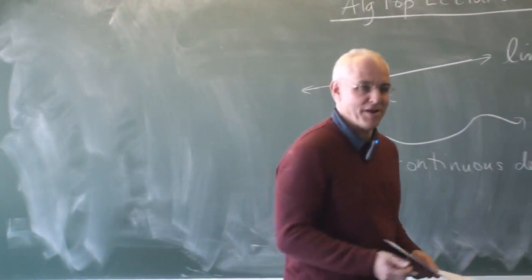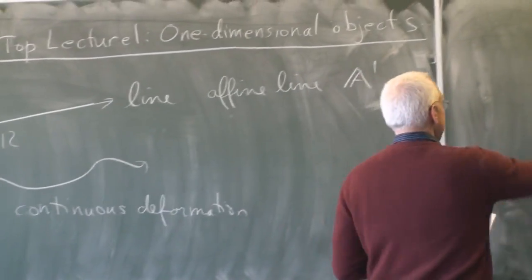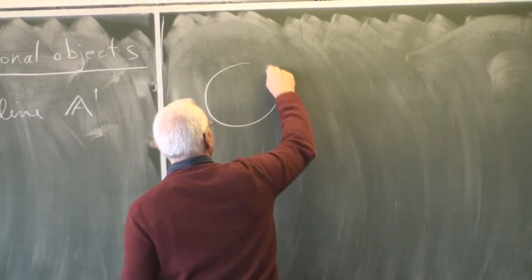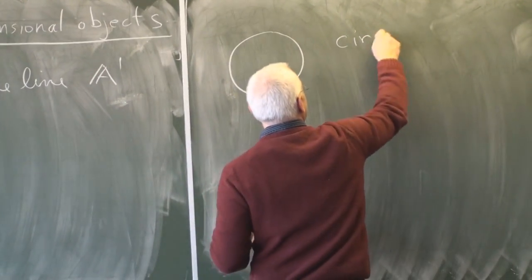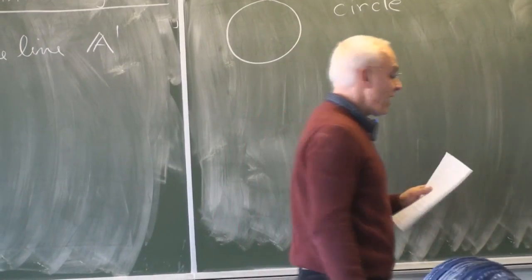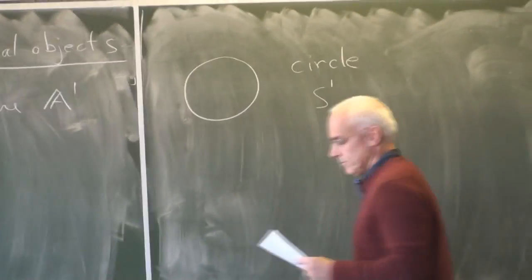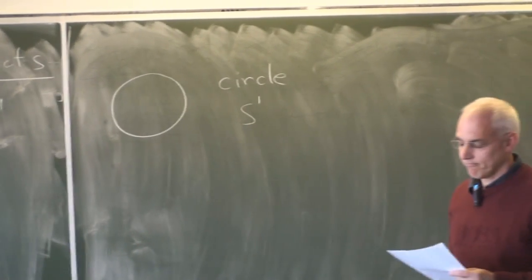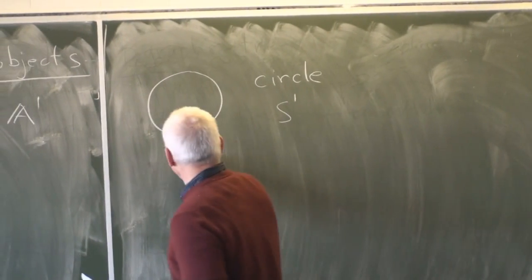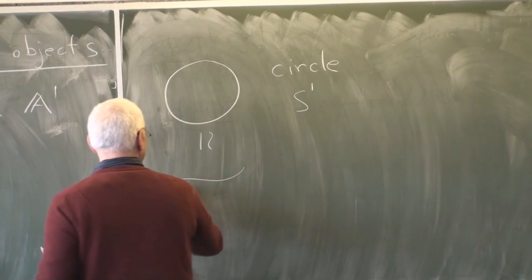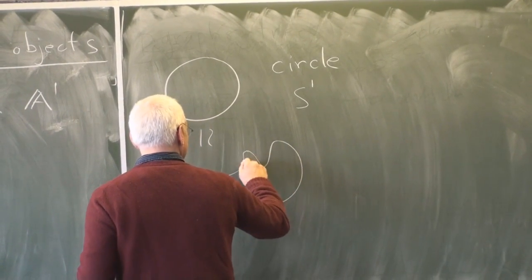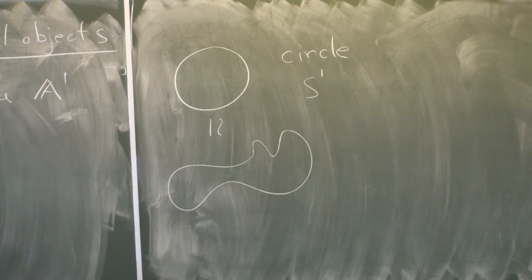And there's another important one-dimensional object, of course, which is a circle. We'll give that a name. We'll call that S1. And that's also deformable. If we deform it, we could get something like that.